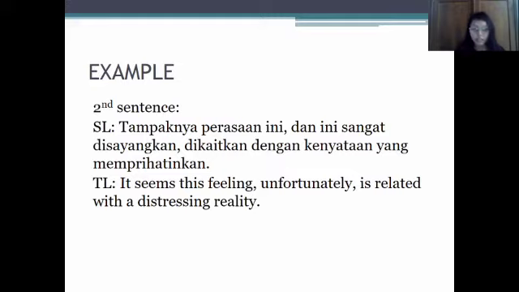And then in the target language, the positions of these words are changed, with distressing reality, with distressing acting as the adjective and reality acting as the noun. So we can see here that there is a change of the positions of the words, kenyataan yang memprihatinkan, noun and adjective, and in the target language it is changed to adjective and noun. Okay, let's move on to the next part.